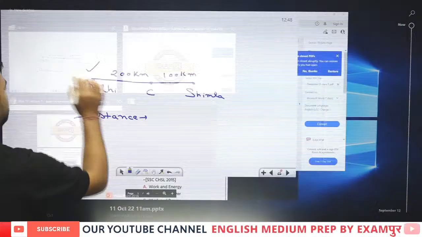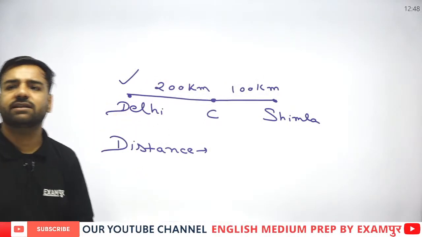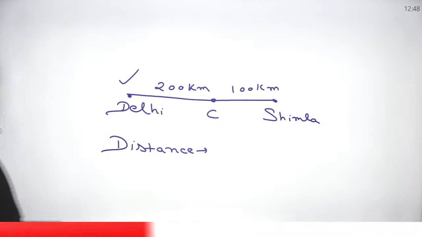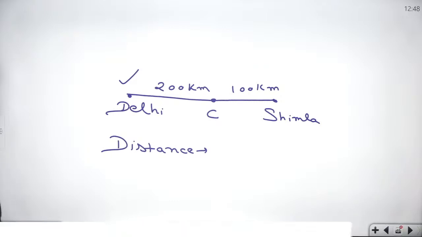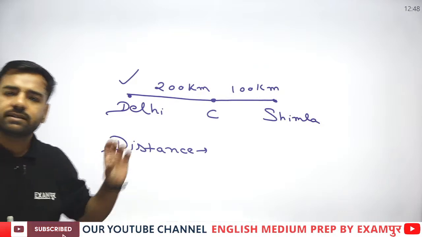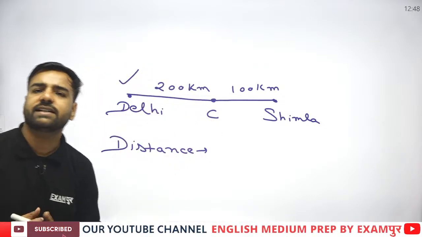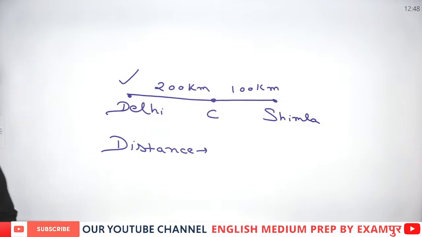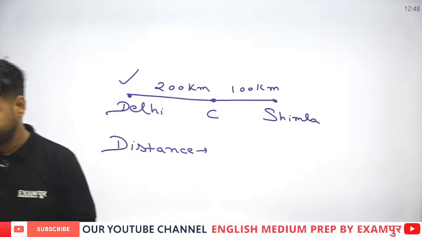My question was, when you're talking about distance, how much distance is covered right now? This is a basic question, but it needs to be asked. Waiting for the answer, please. You're starting from Delhi, going to Shimla and coming back to Delhi. What is the distance that is covered? Because once the displacement logic is clear, it will always give you the correct answer. Answer please.